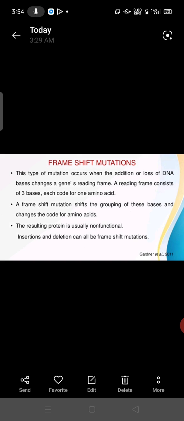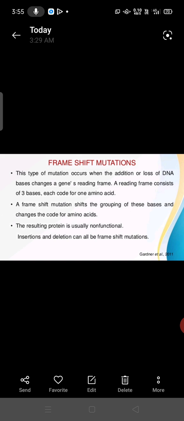Then the next type, the second subtype in case of gene mutation, is the frame shift mutation. This type of mutation occurs when the addition or loss of DNA bases changes a gene's reading frame. Okay. So it may be addition or it may be deletion of the DNA base. A reading frame consists of three bases, each code for one amino acid. I told AUG. These are the three letters, means three base pairs code for only one amino acid. Again three code for one amino acid. Like these codons are there.